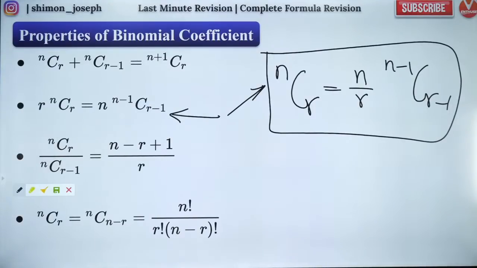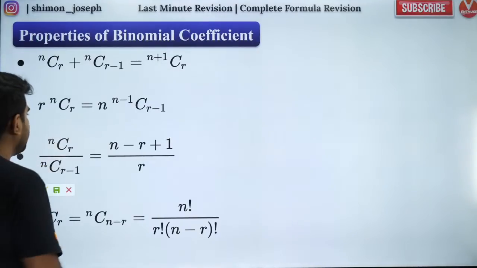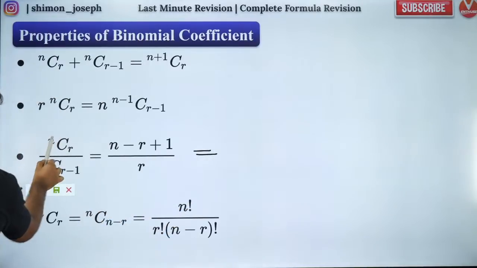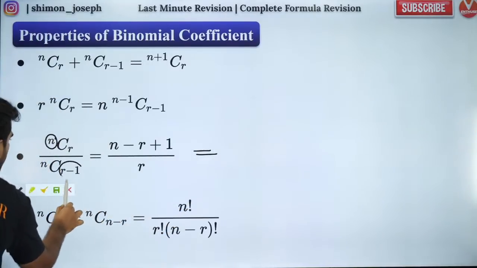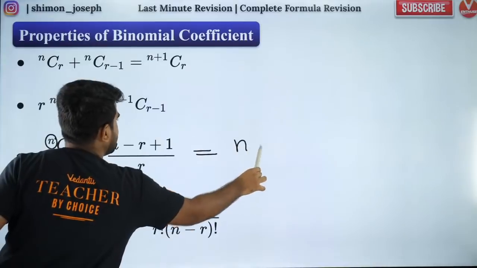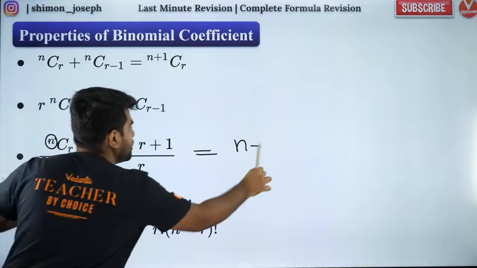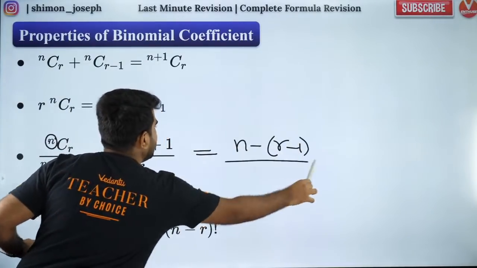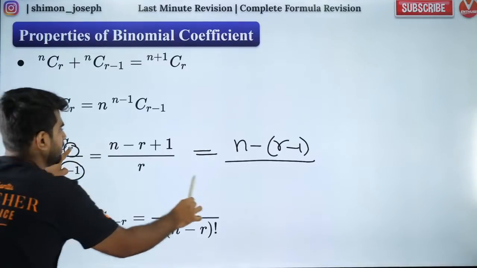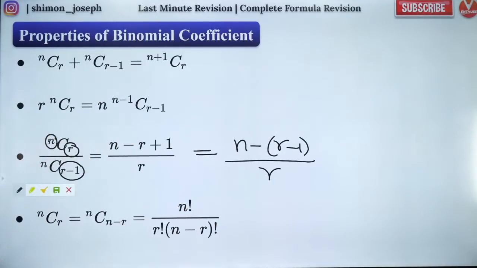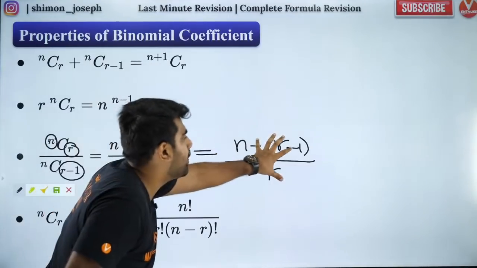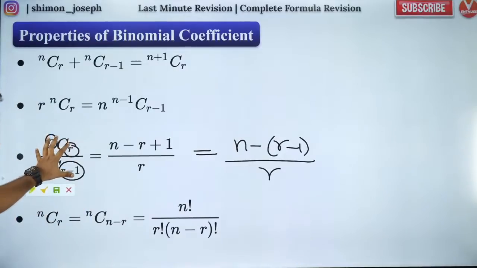Fantastic. So with that, people, let me go to the third one. The third one is very simple. I'll teach you how to answer it. The top one minus the bottommost one. So it will be n minus top minus the bottommost. What is bottommost? r minus 1 divided by this subscript, which is r. As simple as that. Are you all happy with it? So nCr by nCr minus 1. If you have this format, then this is the formula you need to use. Very common in questions of JEE Mains. Very common. Are you all clear?